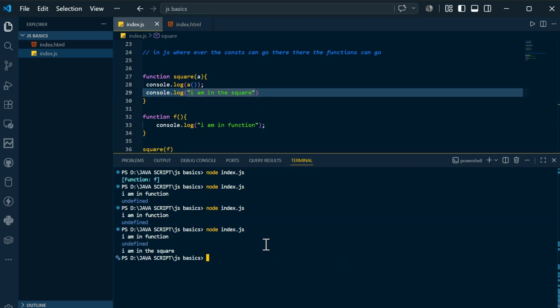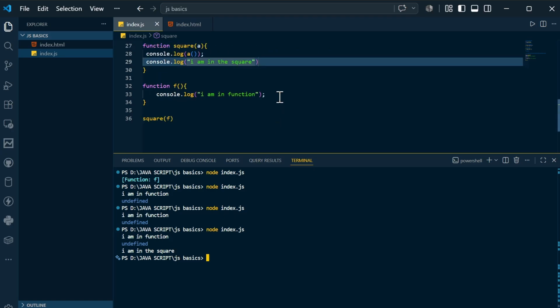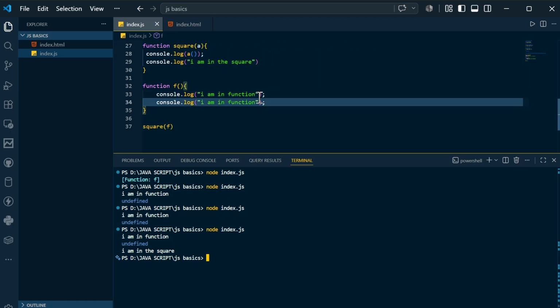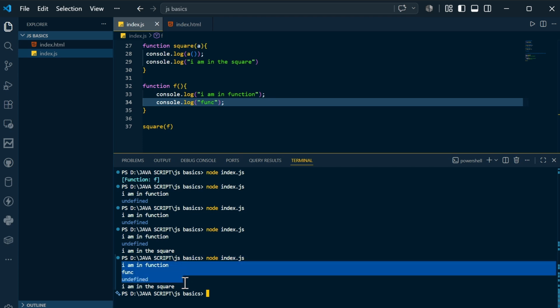If you again compile and run, you can see it is saying I am in the function undefined, and again it is saying I am in the square. So if you again replicate this, if you remove this and again mention this, and compile and run, you can see it is saying I am in function func and I am in square.